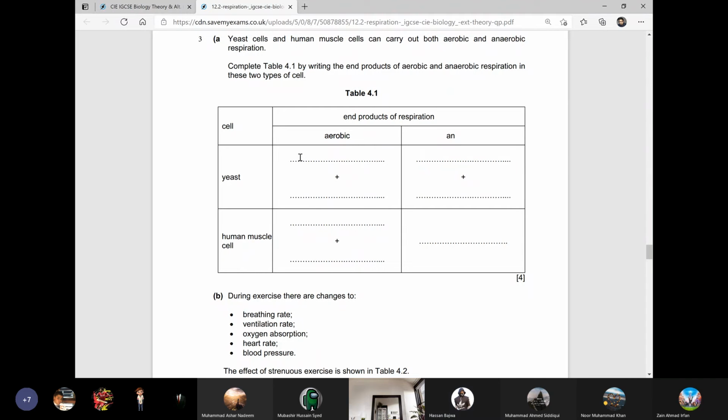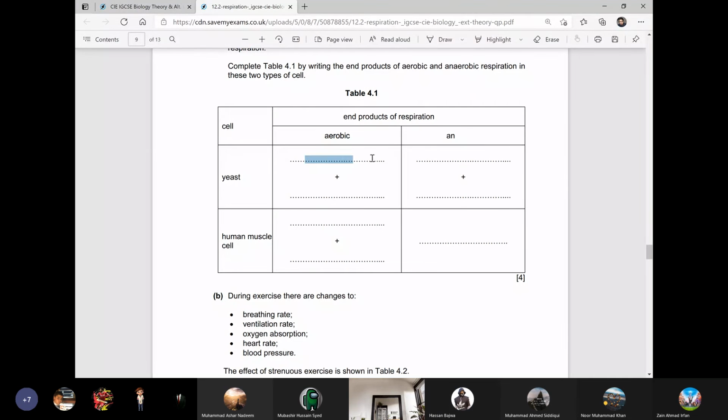Remember one thing, boys. Whatever organism it is, whether it is bacterium, protist, fungus, plant or animal, I have taught you that in all of them, whenever there is aerobic respiration, always carbon dioxide and water will be produced. All right, boys. So here you will write carbon dioxide, here you will write water. Now, what is produced during anaerobic respiration in the yeast? Alcohol and carbon dioxide. Very good.